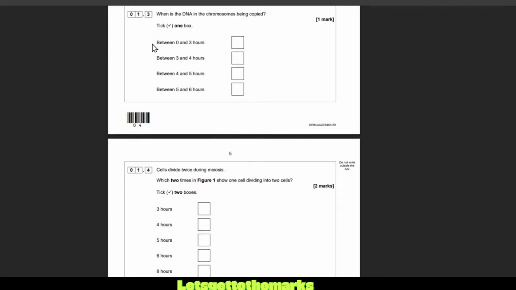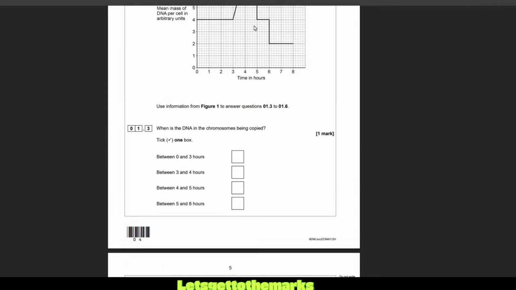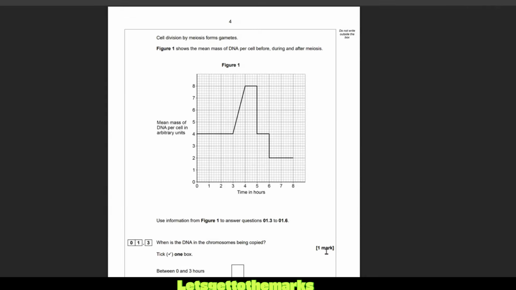Let's go and have a go at the questions. 1.3, when is the DNA in the chromosomes being copied? Tick one box. Is it between 0 and 3 hours, 3 and 4 hours, 4 and 5 hours, or 5 and 6 hours? What we're going to do is go up to there and see when the DNA in the chromosomes is being copied, and it's worth 1 mark.